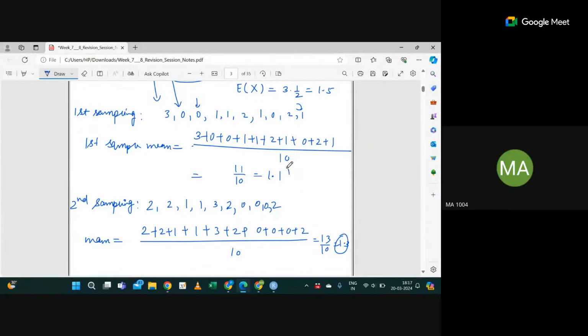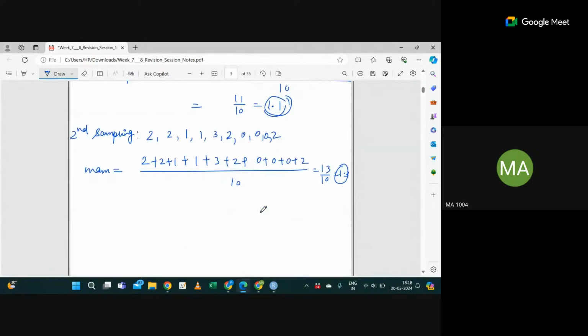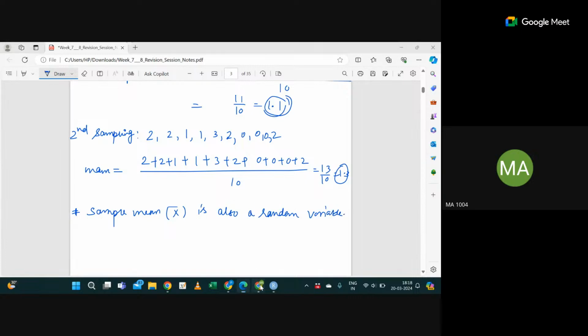So as you can see, the value is different, right? For different sampling instances, we are getting different sample means. Yes or no? Correct. So here we'll say the sample mean, that means x bar, is also a random variable. Is this fine? Yes, sir. Correct. Now, in a similar way, if you take another sampling instance, you will get different values of the sample mean.